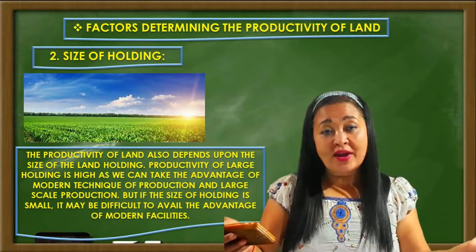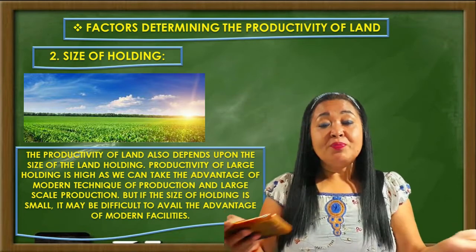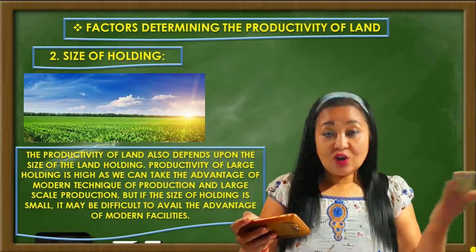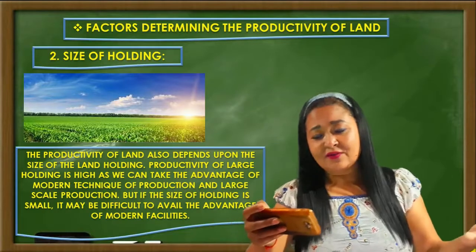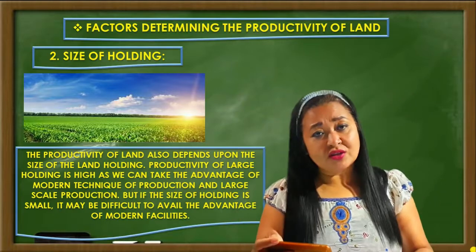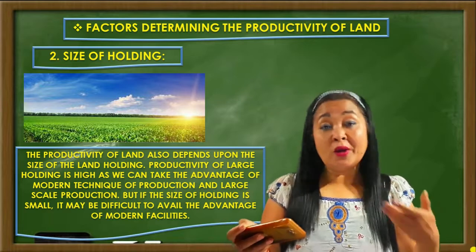Why? Because in a big piece of land, farmers can take advantage of various technology and all. They can take advantage of modern techniques of production or large scale production. So in the large holding, the productivity will be more.